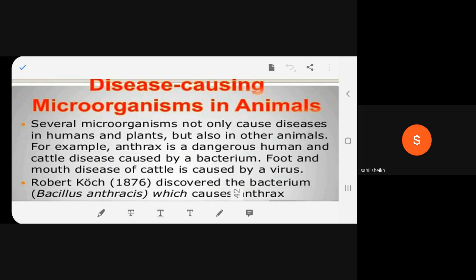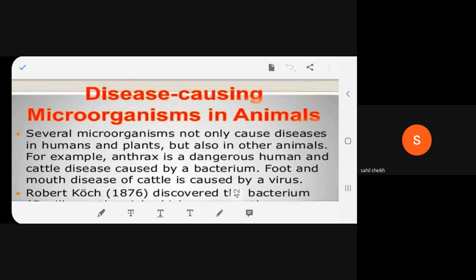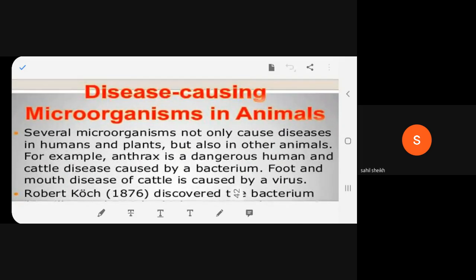Several microorganisms not only cause disease in humans and plants, but also in other animals. For example, anthrax is a dangerous human and cattle disease caused by a bacterium. Foot and mouth disease of cattle is caused by a virus. Okay, that's all. Microorganisms cause diseases in humans and plants, but also in animals as well.